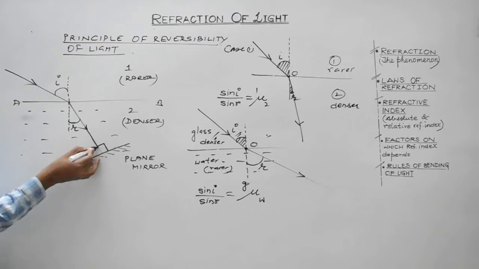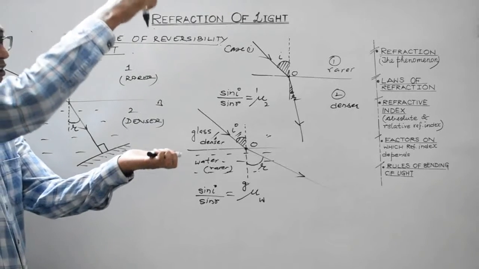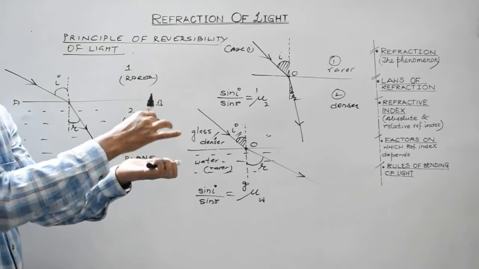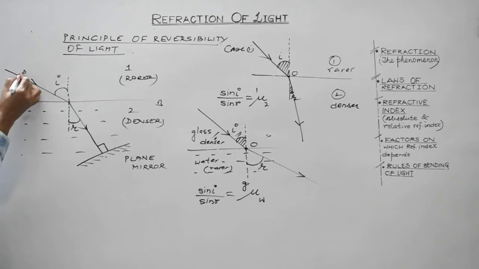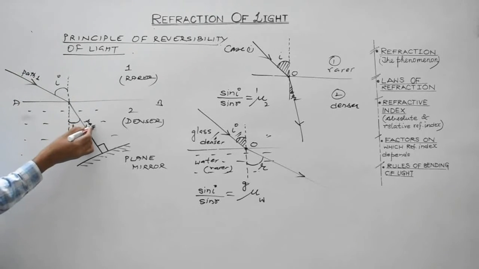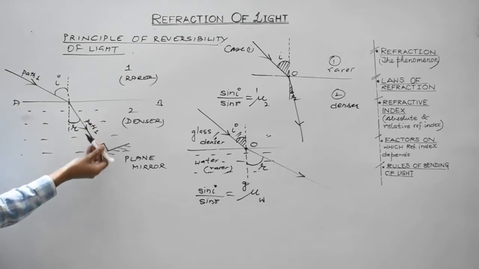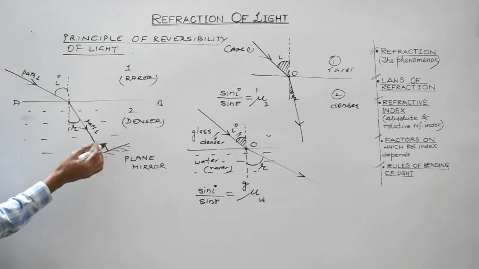So this, students, we have already discussed in reflection of light. When light gets incident normally on a plane mirror, then what happens? It will get reflected back and it will retrace its path in the opposite direction. So this is path 1. Like this. This is path 1. And after getting reflected, here angle of incidence is 0 and angle of reflection is also 0. So it will get reflected back. This is path 2.